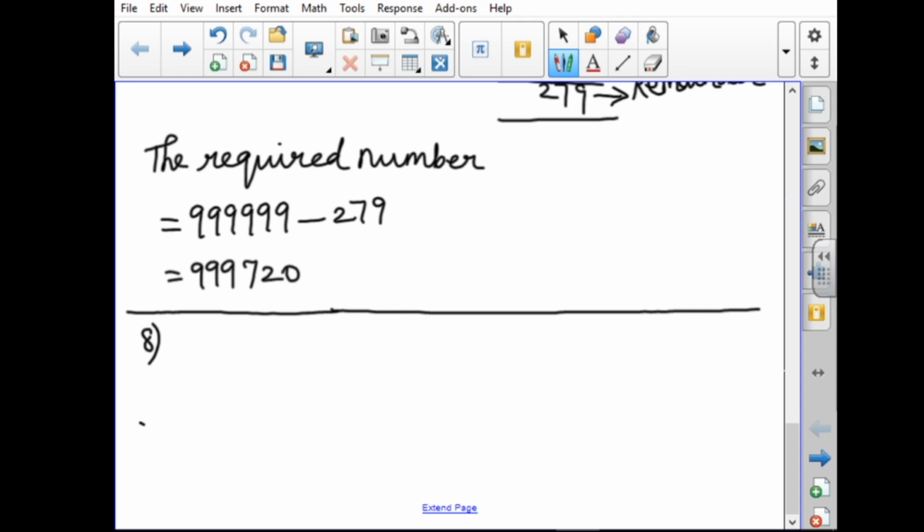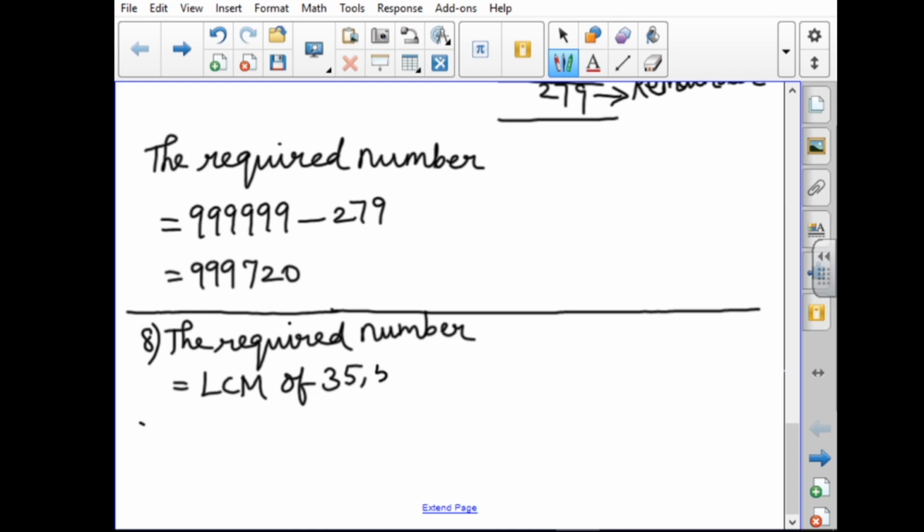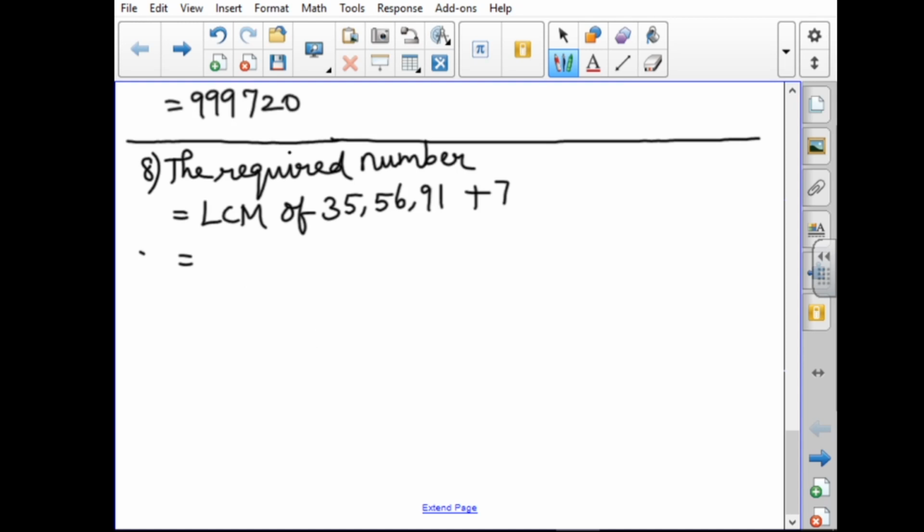So in the 8th one, the required number is equal to the LCM of the given numbers. The LCM of the given numbers 35, 56, 91. The remainder they are giving us is 7, so we have to add the remainder 7. That is equal to, you have to find the LCM. LCM of 35, 56, 91.